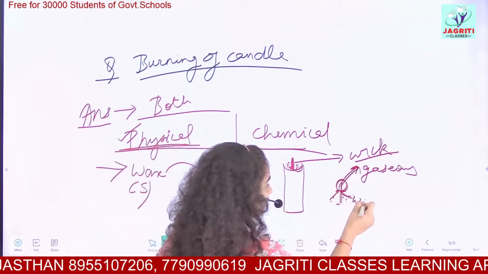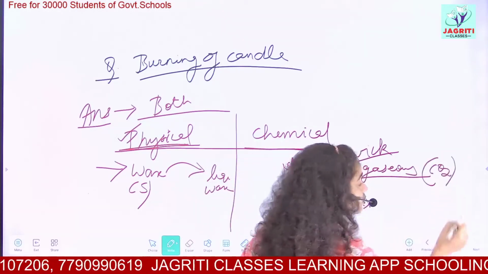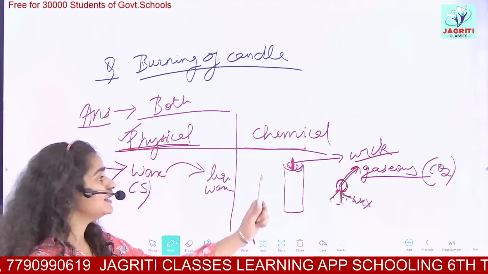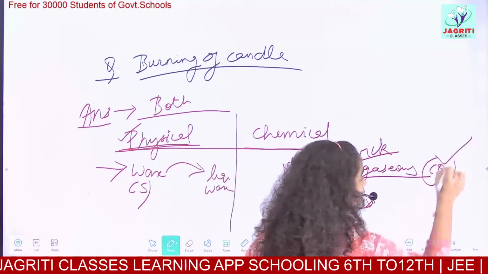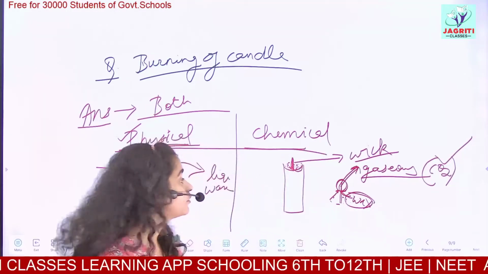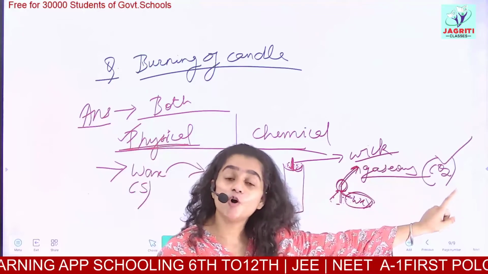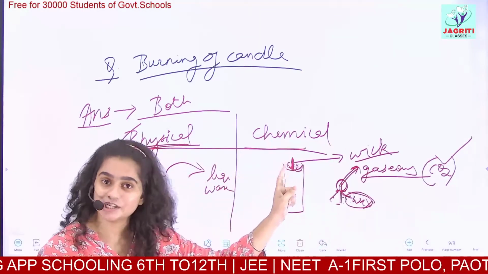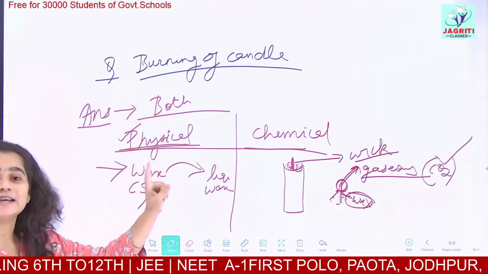Here we had wax, and it converts to a gaseous state, that is, carbon dioxide gas. So as you can see, we took wax and what we get is a completely different and new product, which is carbon dioxide. So when a completely new product forms, then we have a chemical change here. So this is an example that burning of candle shows both kinds of change.